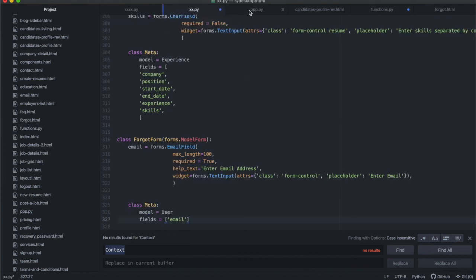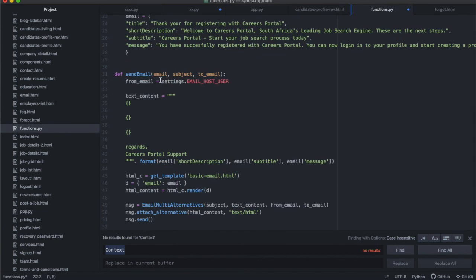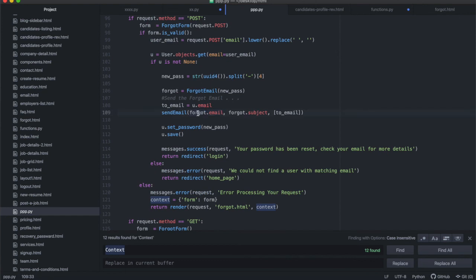But anyway, so basically, send email. You need to specify the email object. The send email function is that function over there at the bottom. The first thing that you need to specify is that email object. That email object is the one that's going to go into the context of the HTML file, but it's also the same email object that has the short description, the subtitle, and the message over there. So that's basically what we are entering there.